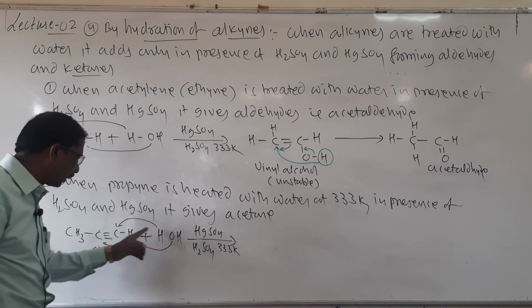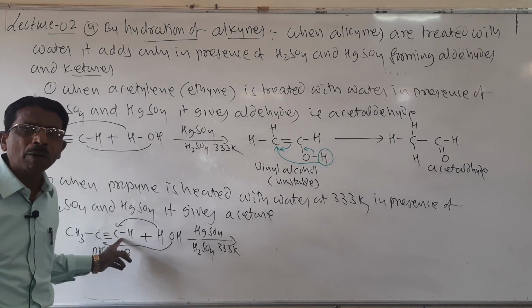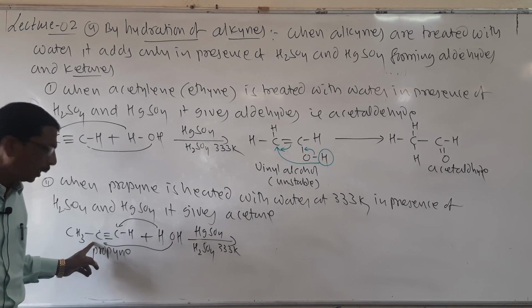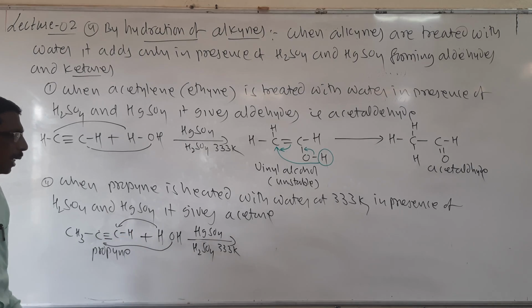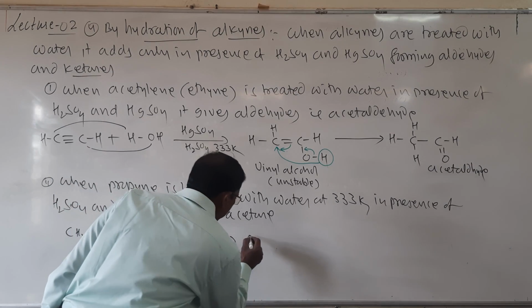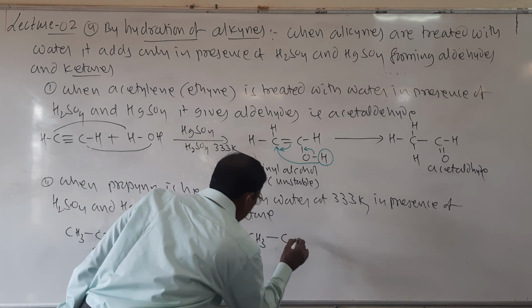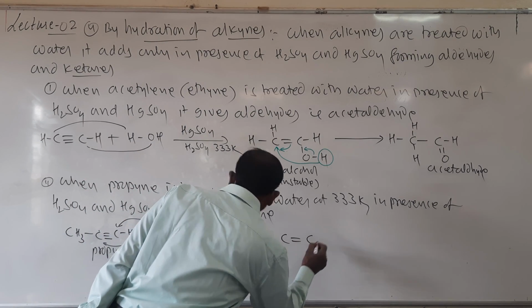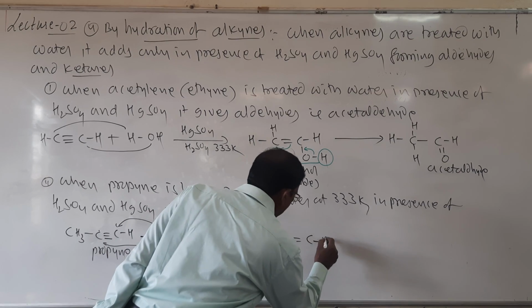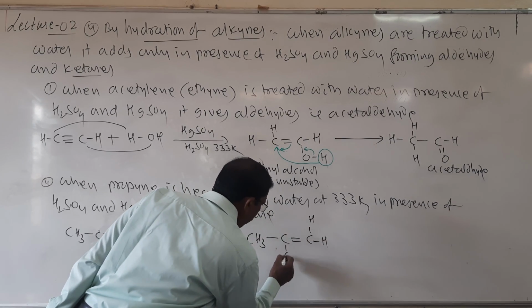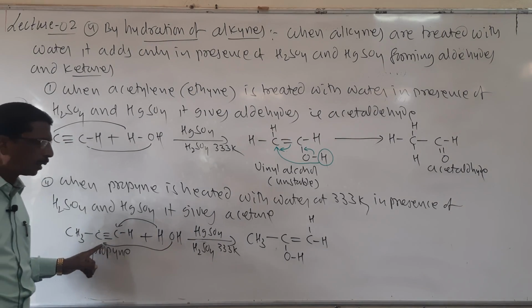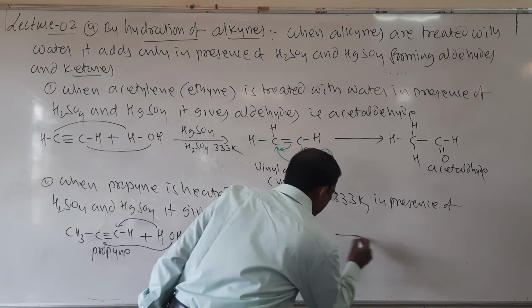The positive part is attached to that carbon atom which contains more number of hydrogens, and the negative part is attached to that carbon atom which contains the least number. It does not contain any hydrogen, and it forms CH3 C double bond CH2... here it is OH. Look here, OH is attached here, and again rearrangement takes place.